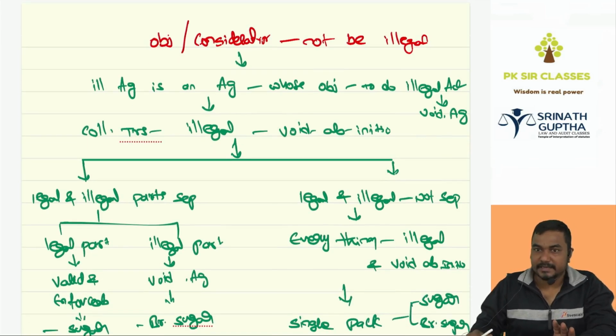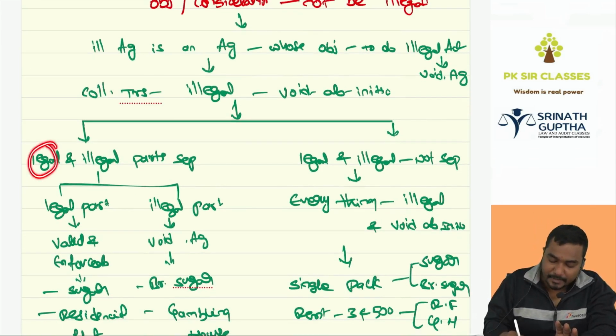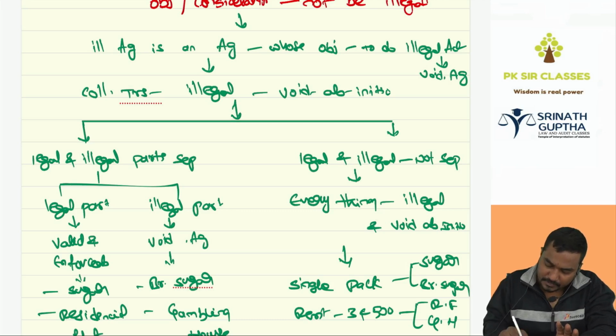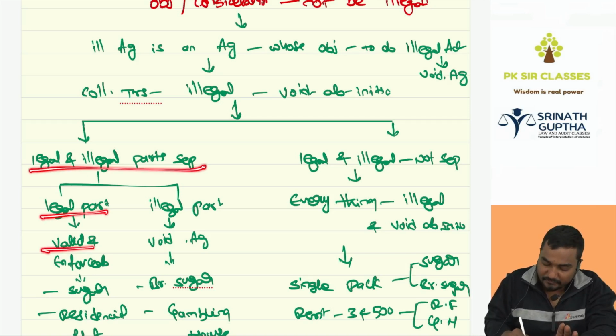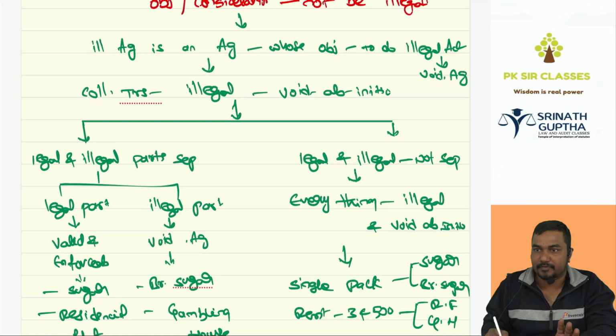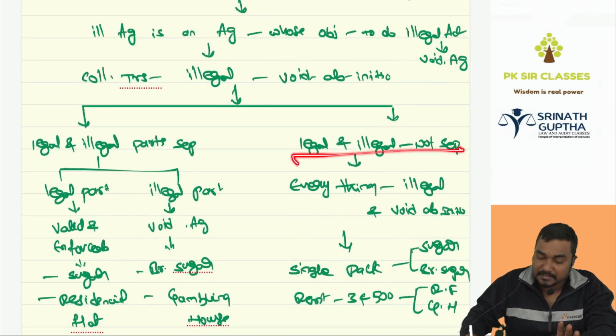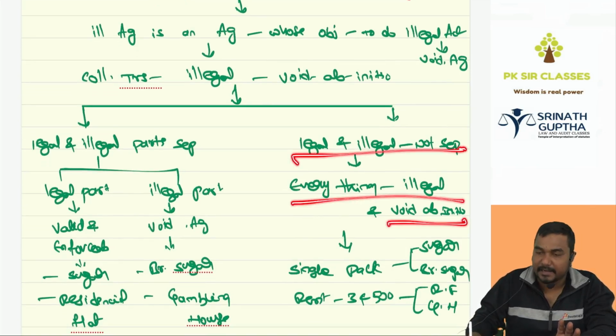If there is any transaction which contains a legal part and an illegal part, and if the legal part and illegal part are separable, the legal part is valid and enforceable. The illegal part is void and not enforceable. If the legal and illegal parts are not separable, everything will become illegal and void.